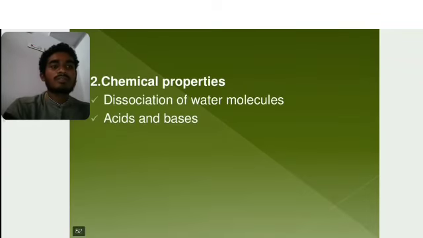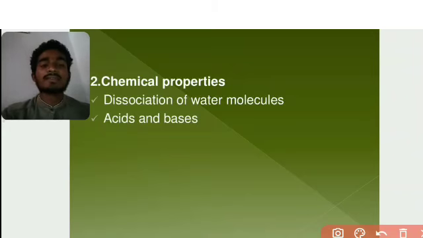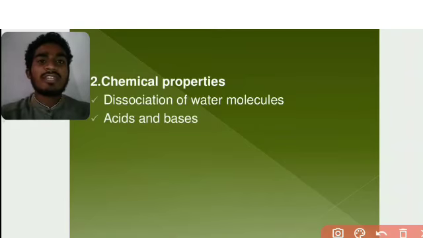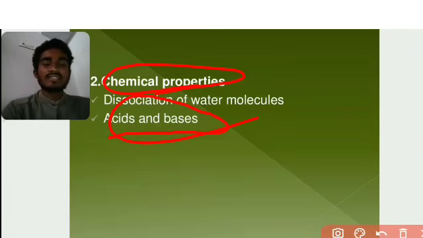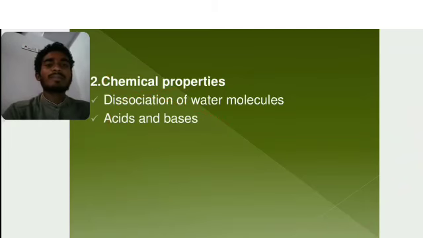Next we see the chemical properties of water. In this class we see the physical properties of water only, and the second one is chemical properties. In physical properties we saw polar molecules, what hydrophobic and hydrophilic mean, and the adhesion and cohesion processes. These are completed. Next we see the chemical properties of water: how water dissociates, and how acids and bases are formed when dissociation of molecules takes place. Here we can see only two properties.